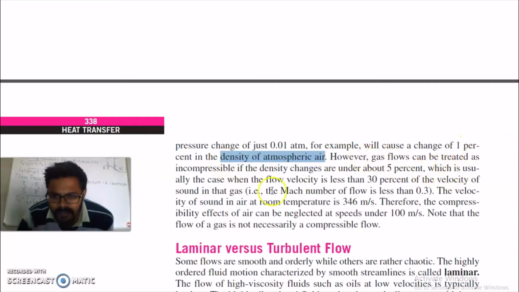However, gas flows can be treated as incompressible if the density changes are under 5%, which is usually the case when the flow velocity is less than 30% of the velocity of sound. So it means if the flow velocity is under 100 meters per second, then the flow can be considered as incompressible.